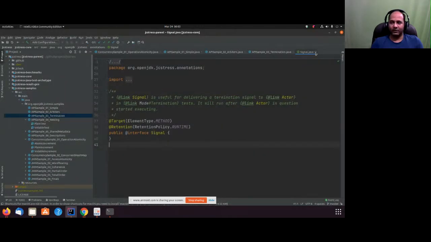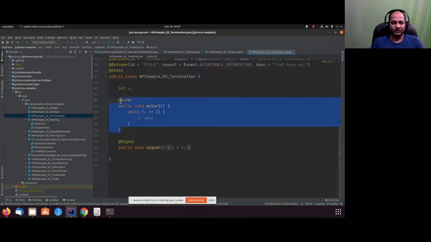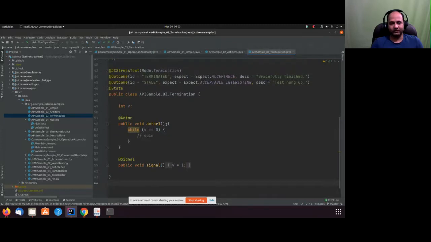If I look at our example, this is my actor. Once this actor has started execution, the signal is going to run, so some other thread is going to run this signal. Actor 1 just spins while v equals 0. It is going to spin, nothing else. But as soon as somebody else sets v to 1, if it is able to see the result v, then it will come out, otherwise it will spin. So these are two behaviors.